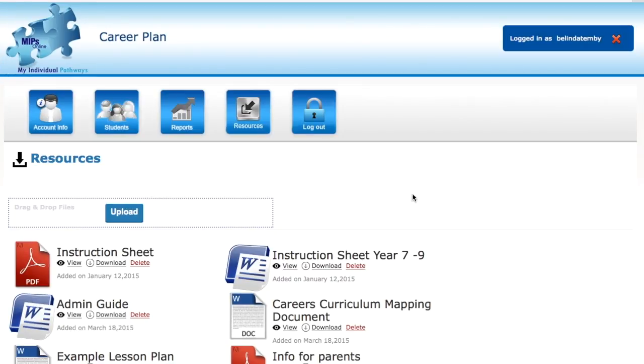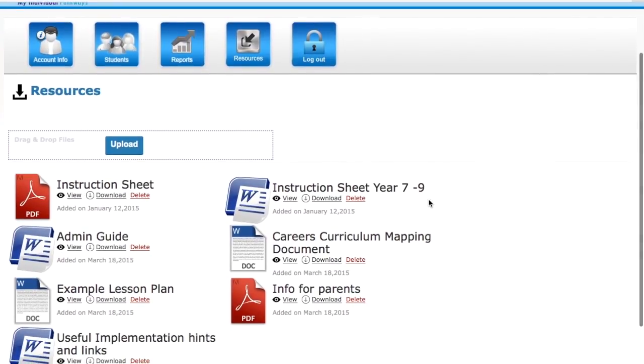And another update is in the resources area. This is where we've given you instruction sheets, admin guide, example lesson plans and a bunch of documents that help you implement the program throughout your school. You can now upload your own documents in here. So we provide all of your resources in Word format. You can then download them, change them to suit your school and upload them.